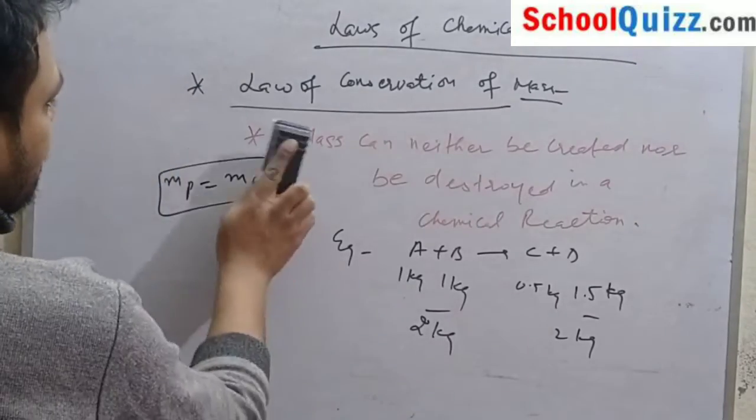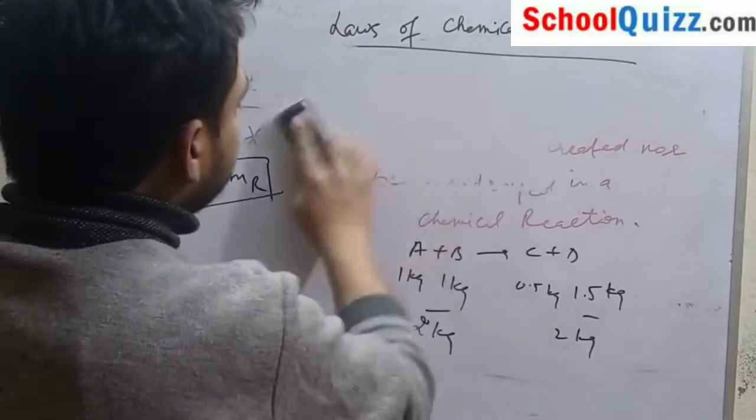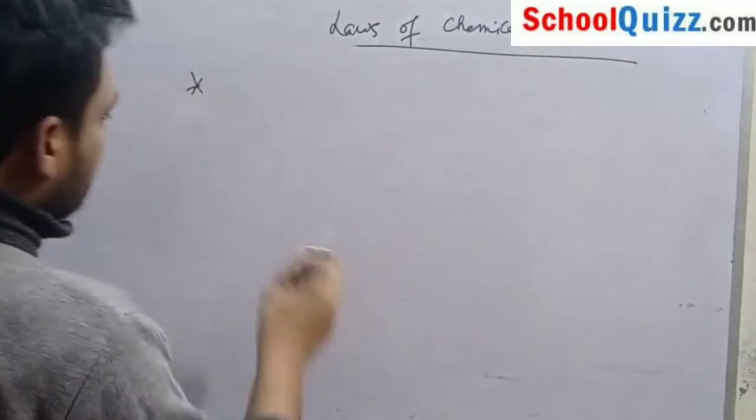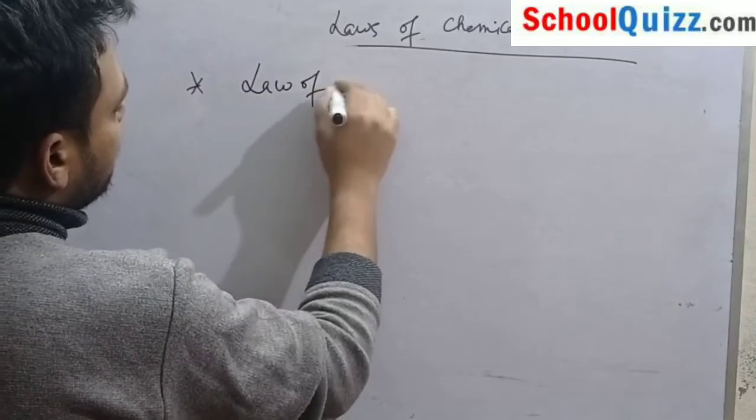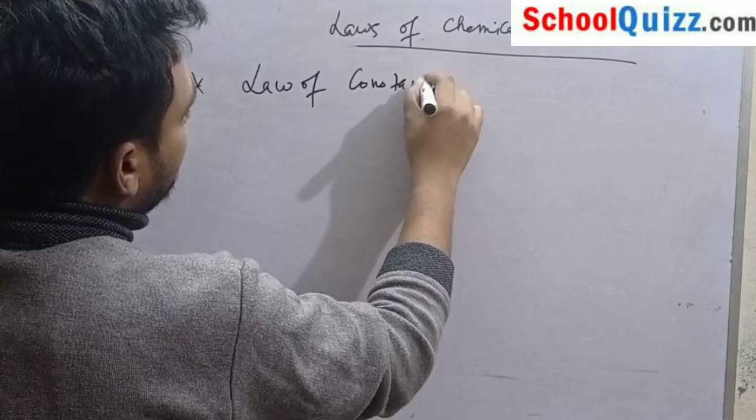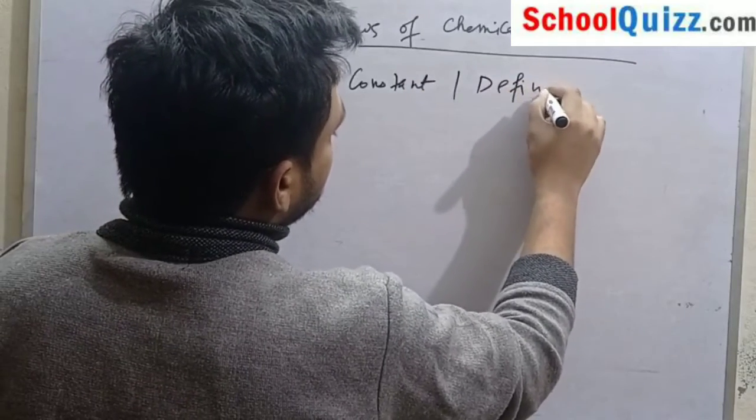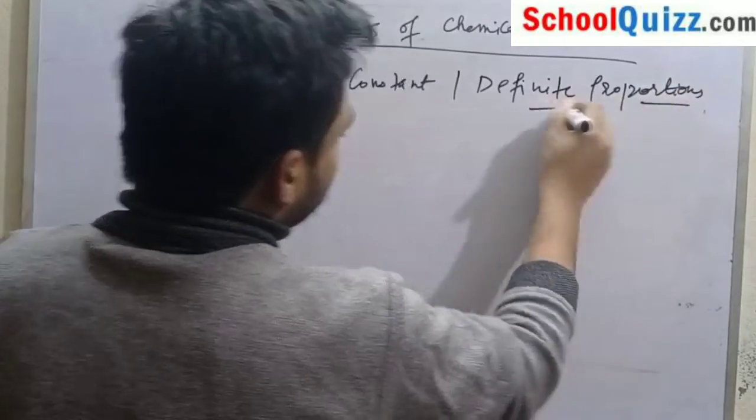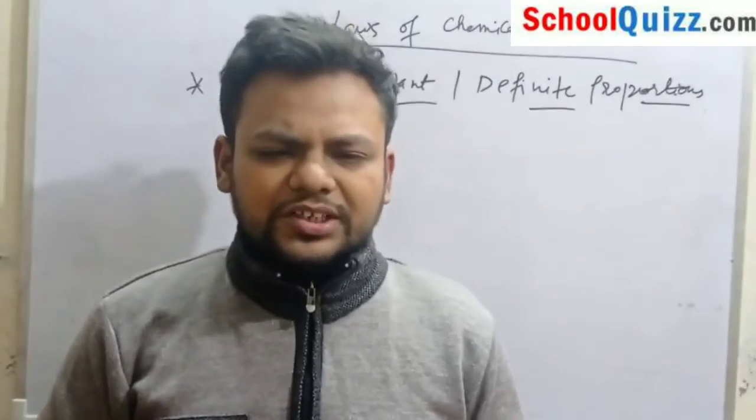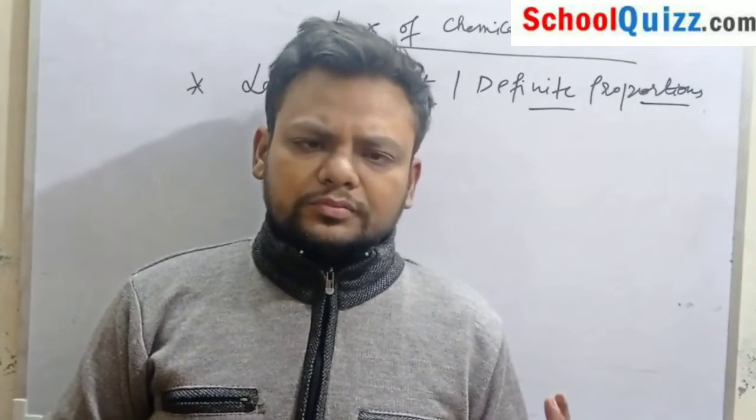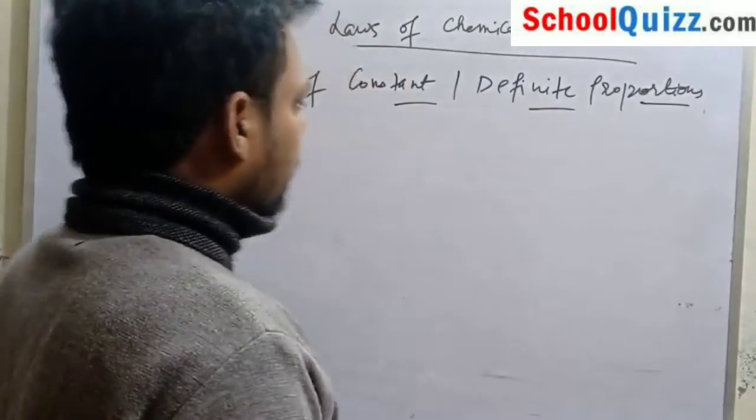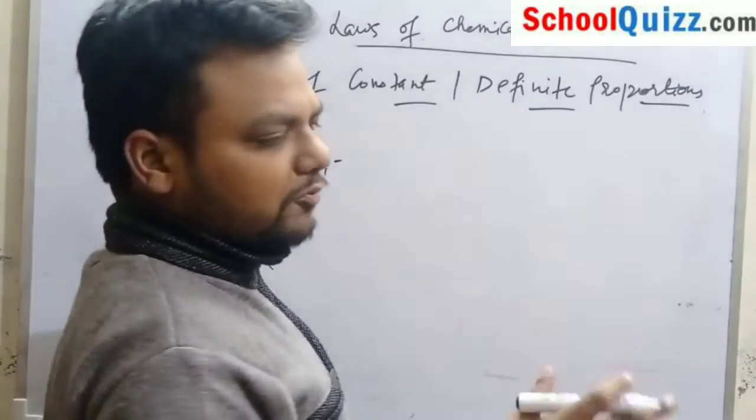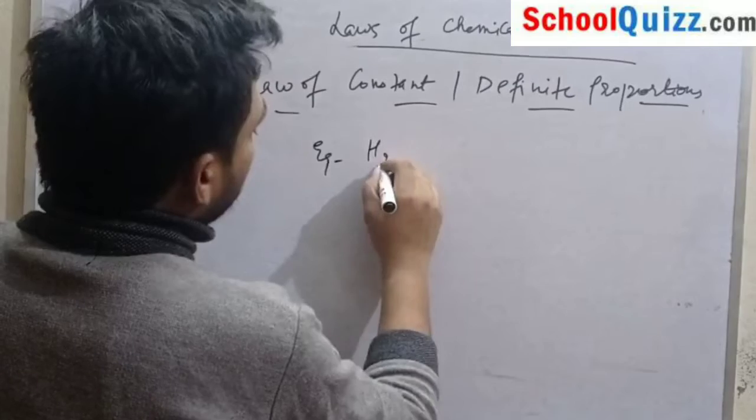Now we will discuss our second law, the law of constant proportions, or we can write it as definite proportions. The definition is already given in your book, so you have to take it from that. Firstly we take an example and then move to the definition.